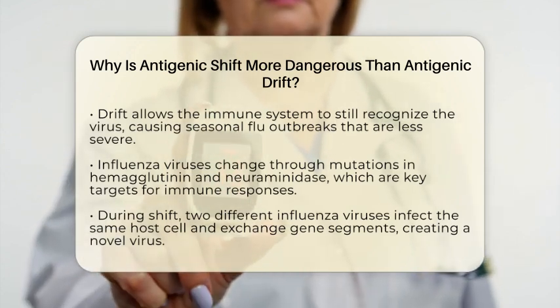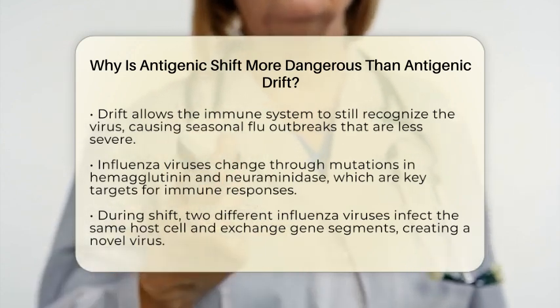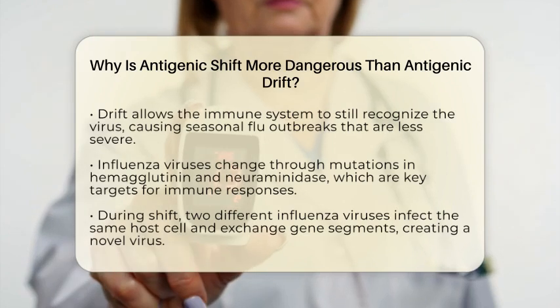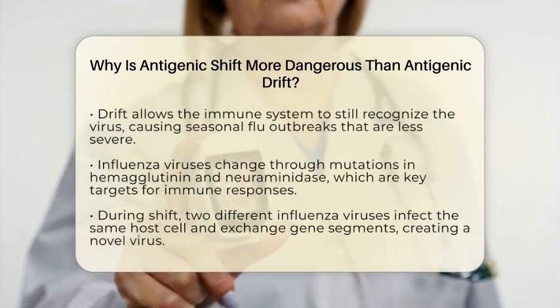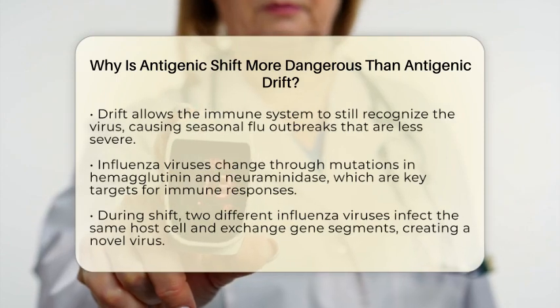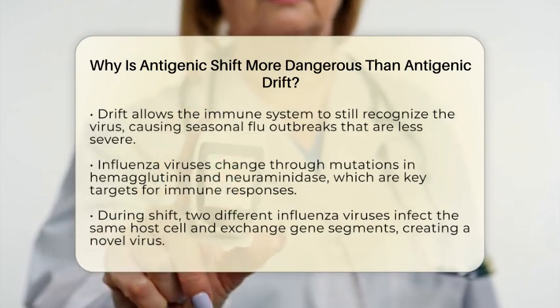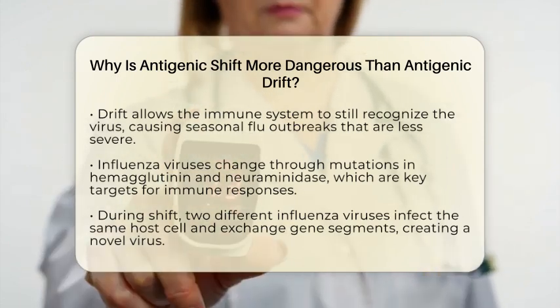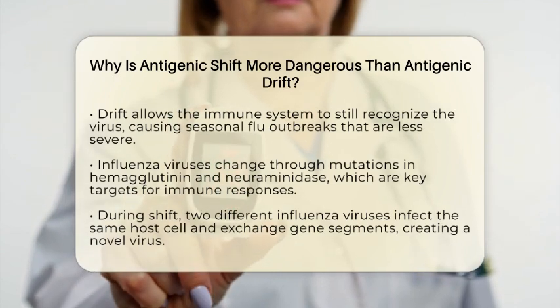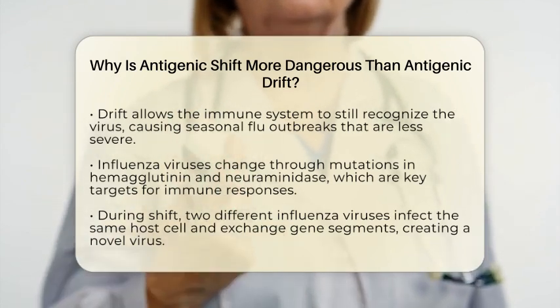To understand why shift is more dangerous, it helps to know how influenza viruses change. They have two key surface proteins, hemagglutinin and neuraminidase, which are what our immune system targets. When small mutations occur, it's called antigenic drift, and these accumulate slowly, making the virus slightly different each year.